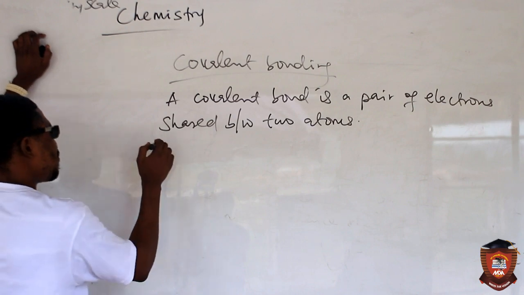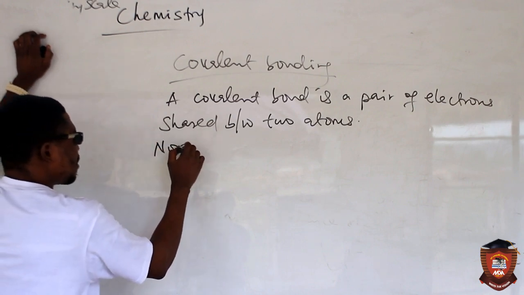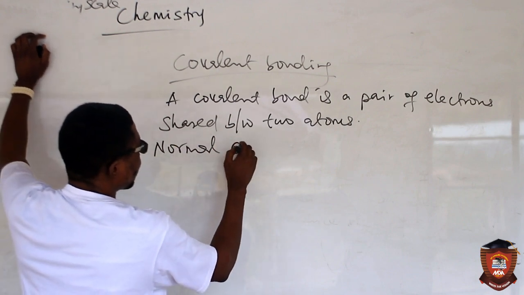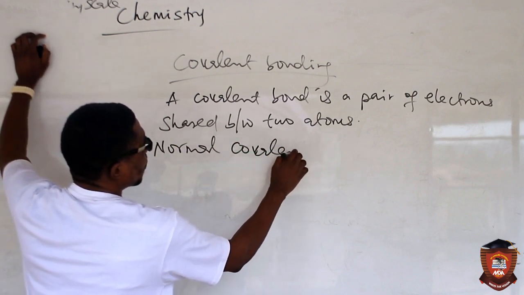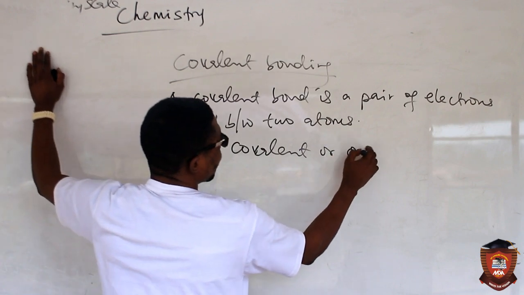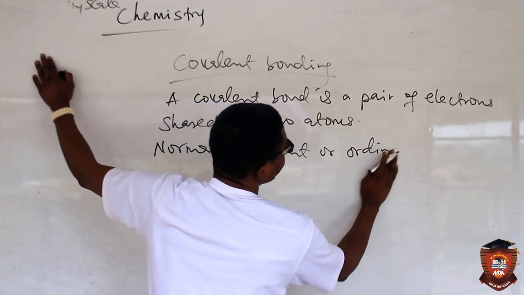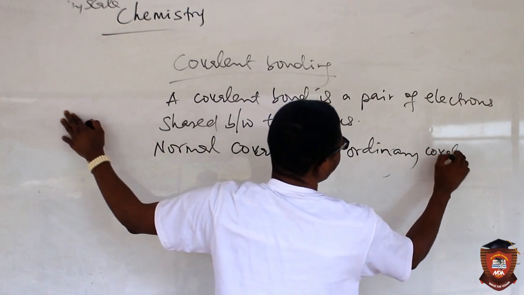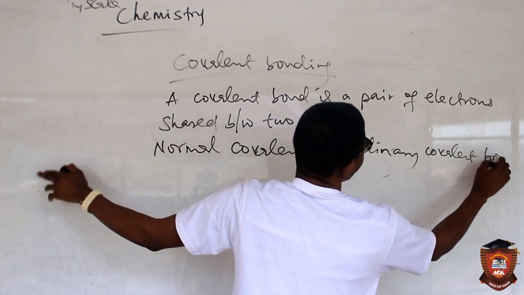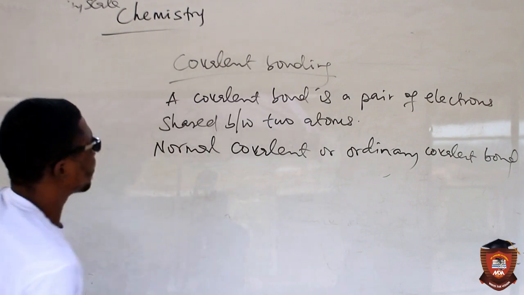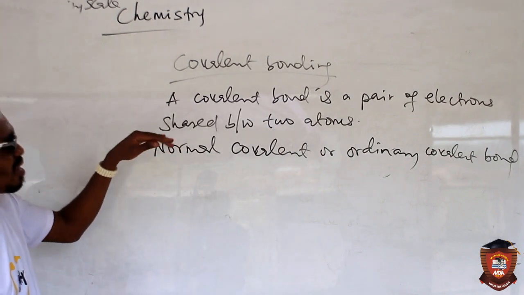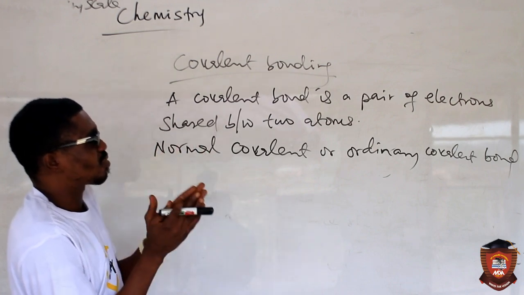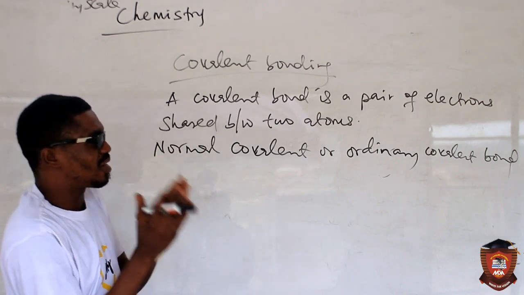The first is normal covalent bonding, or ordinary covalent bond. What is normal? The normal is telling you that each of the two atoms contributes one electron.